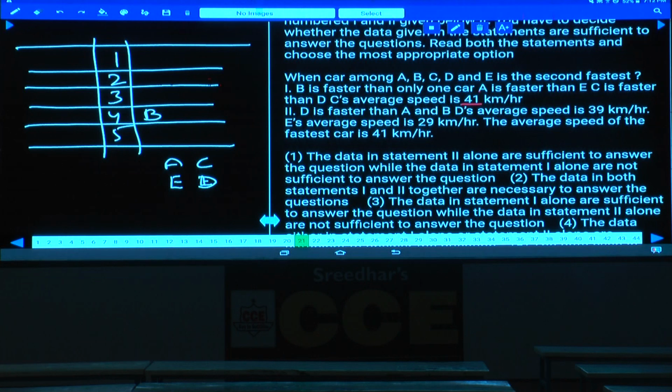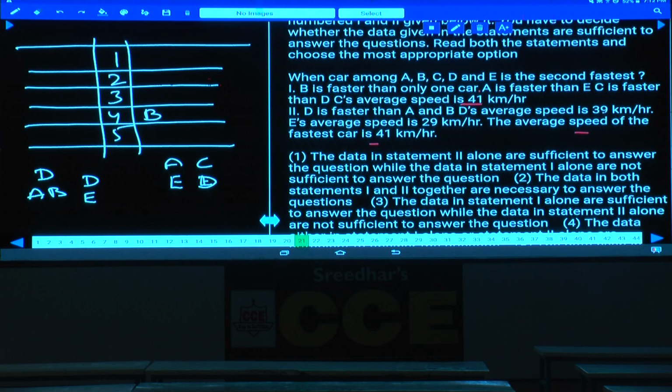Then coming to the second one: D is faster than A and B. Now this D is faster than both A and B. D's average speed is 39 kilometers and E's average speed is 29, hence E is lesser than this one. The average speed of the fastest car is 41, isn't it? Hence with the help of this one also we cannot determine.